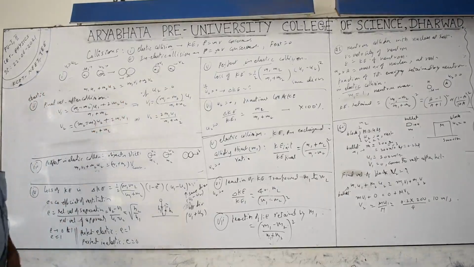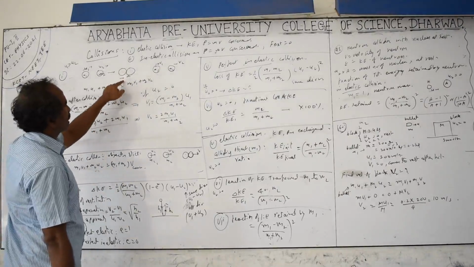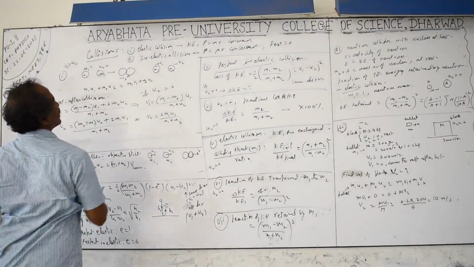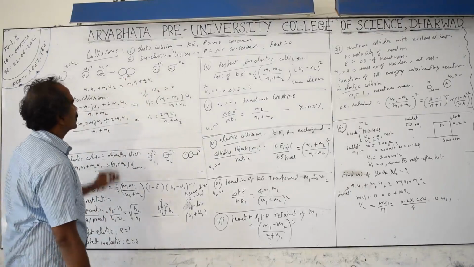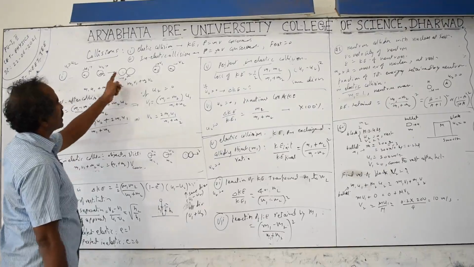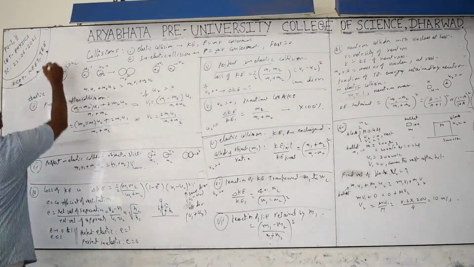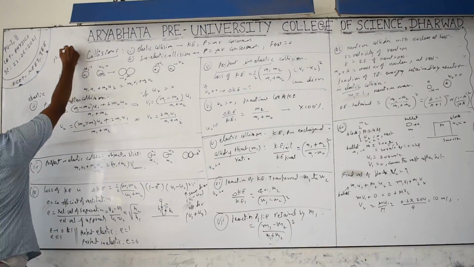Velocity means momentum, so energy transfer takes place. But one is action and the other is reaction. Action and reaction are the same, which means momentum remains constant. Force is equal to change in momentum by time. Each one experiences a force from the other. Whenever there is a force, F is equal to dP by dt, which is d by dt of m into v.